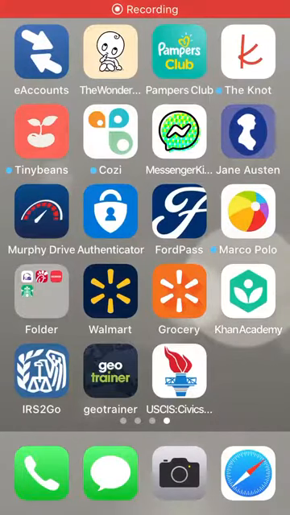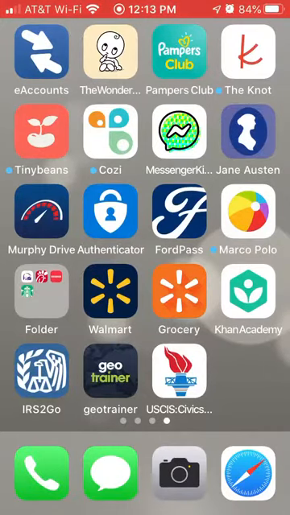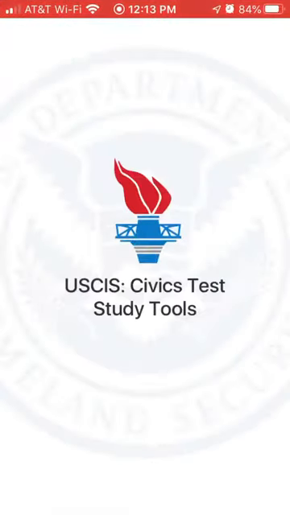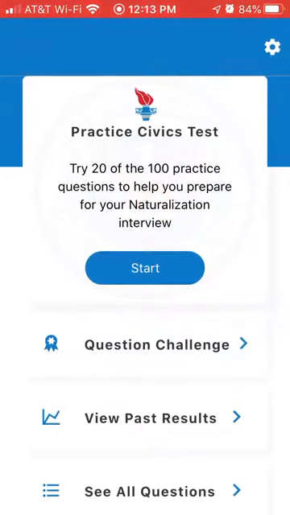Hello, my name is Heather Smith, and I'm going to be doing a quick little demo of the USCIS Civics Test Study Tools app. This is an app created by the Citizenship and Immigration Services to help people prepare for their interview during their naturalization process when they're trying to become citizens.